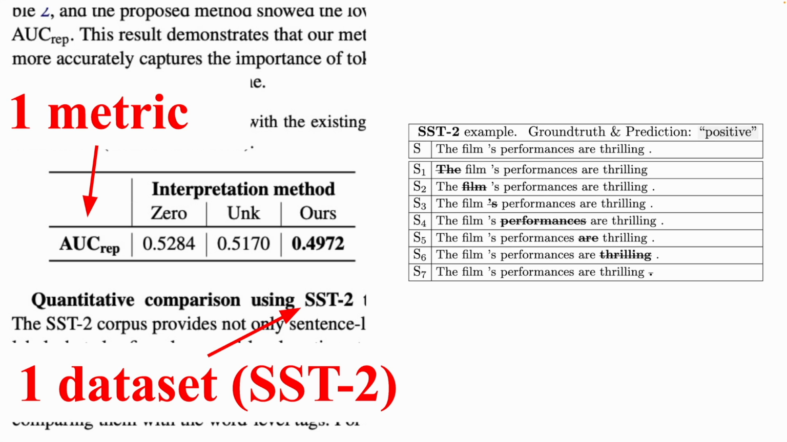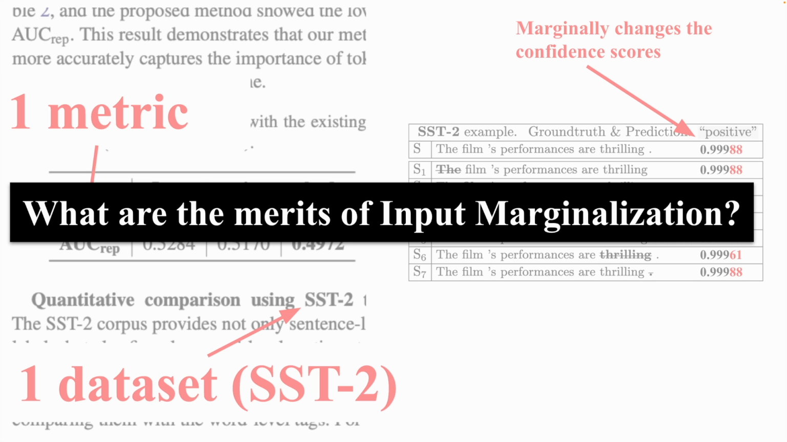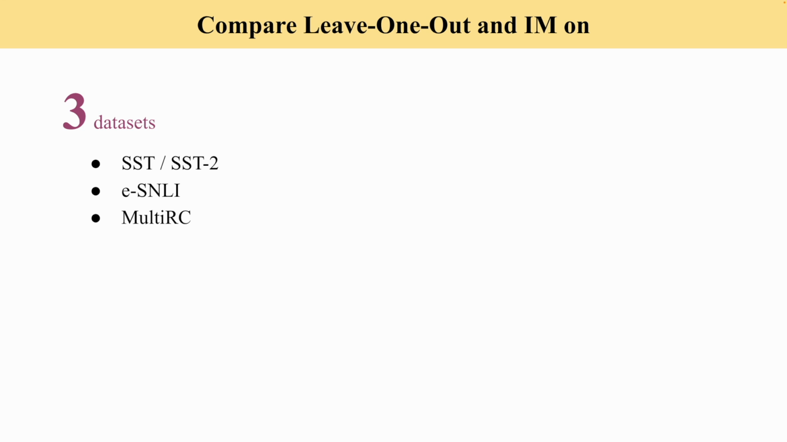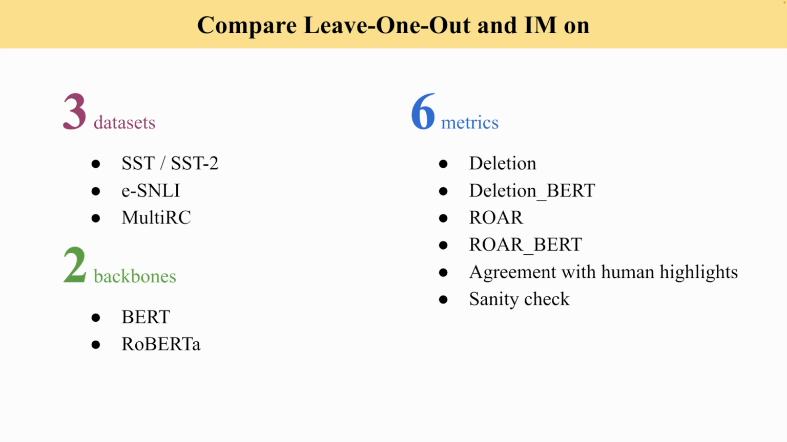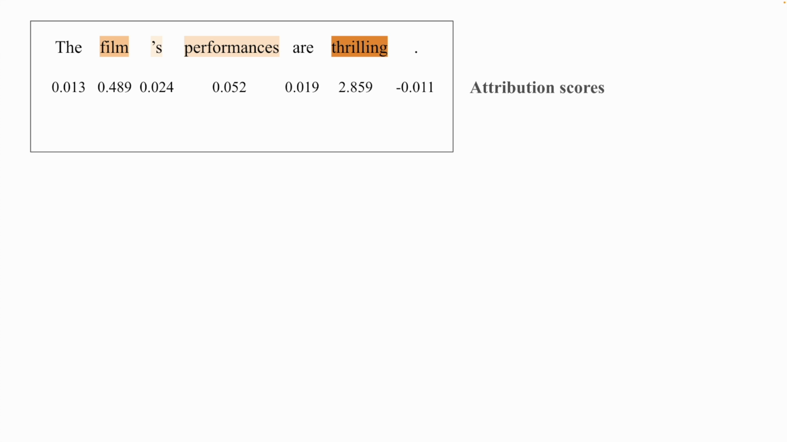Furthermore, we find that removing a single token often marginally changes the confidence scores, questioning the need for BERT-completed sentences. What are the merits of input marginalization? To understand that, we rigorously compare leave one out and IM on 3 different datasets using 2 BERT-based backbones and 6 evaluation metrics, starting from deletion, which is a traditional way to evaluate an attribution map by removing the highest attribution tokens one at a time and measuring the drop in confidence score.